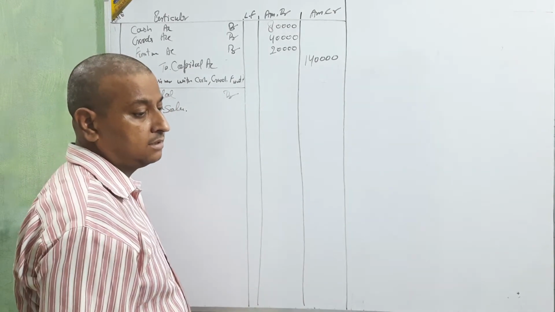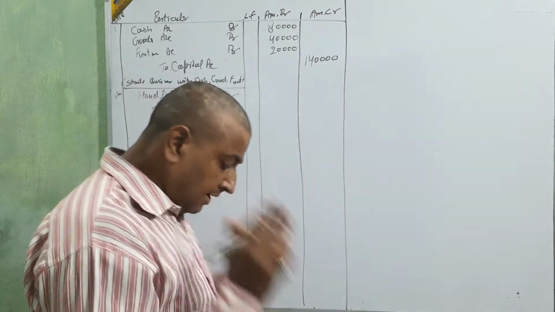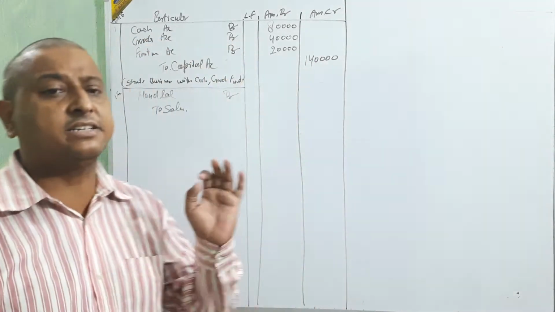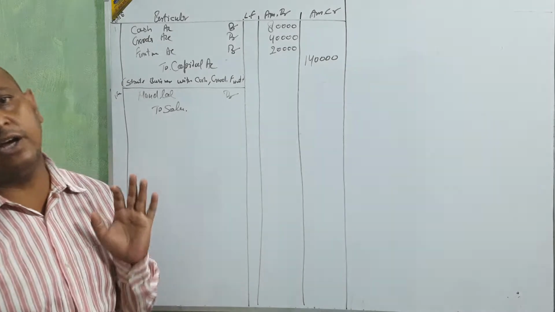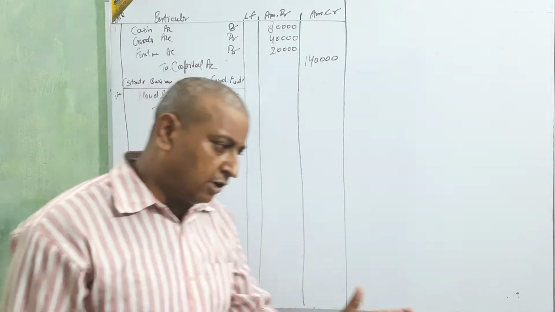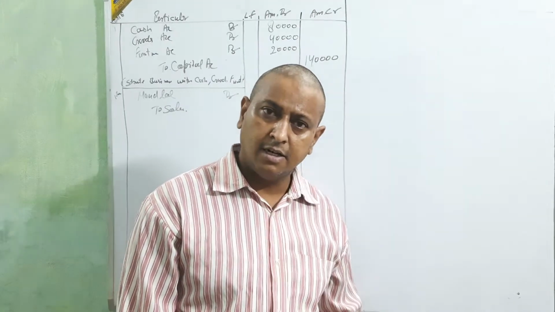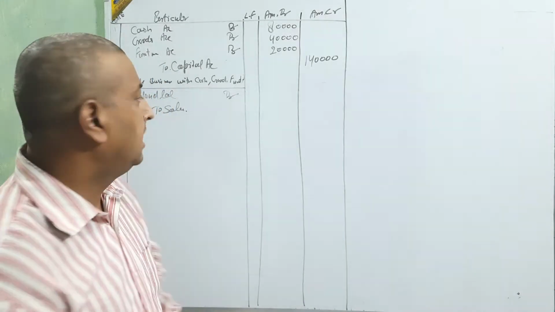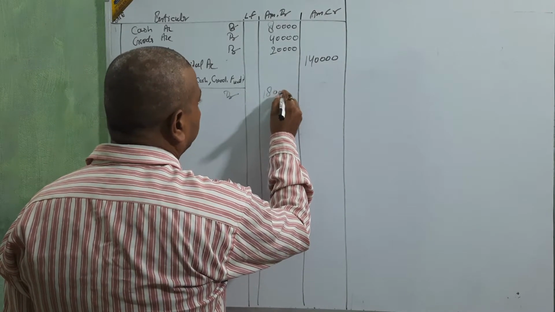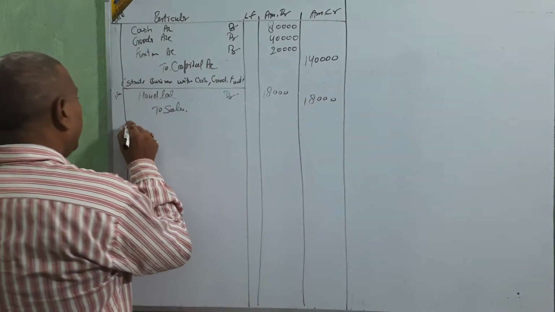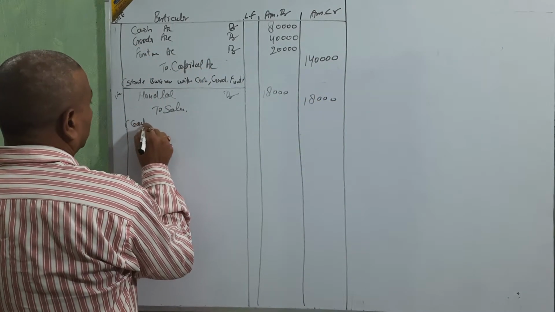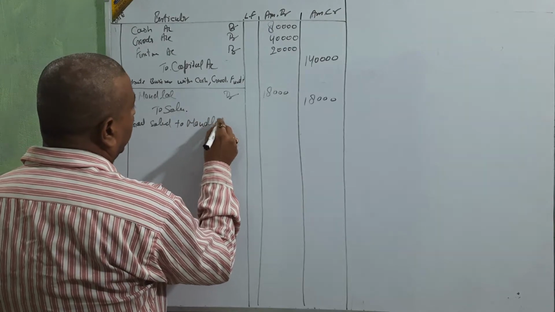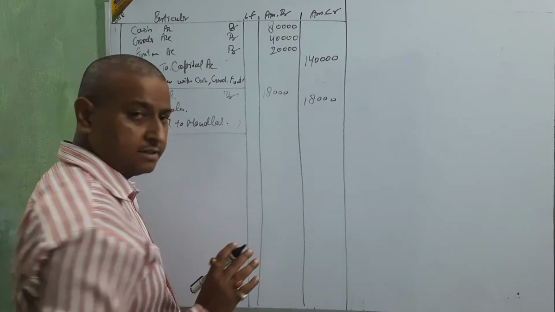The amount is 20,000 at a trade discount of 10%. I always tell this: in the case of trade discount, directly we are going to deduct the trade discount amount. 20,000 is the main amount, 10% discount is 2,000, less that, the amount is 18,000. So this entry is with the amount of 18,000. Goods sold to Nandlal. Clear?